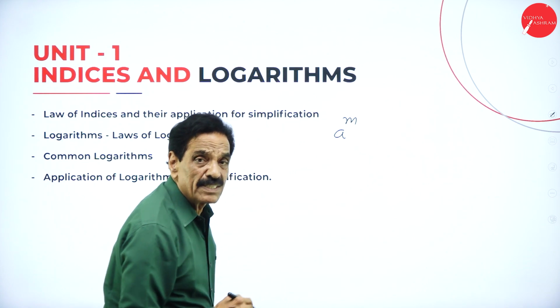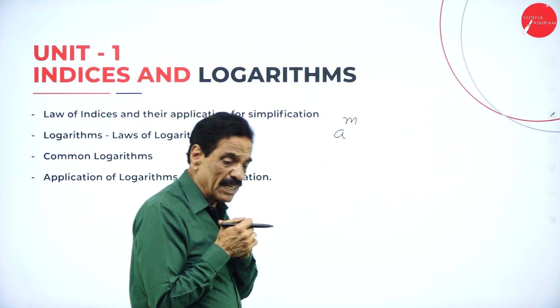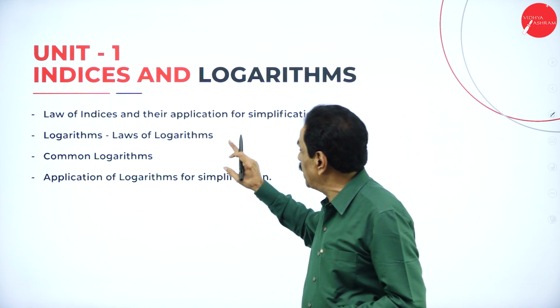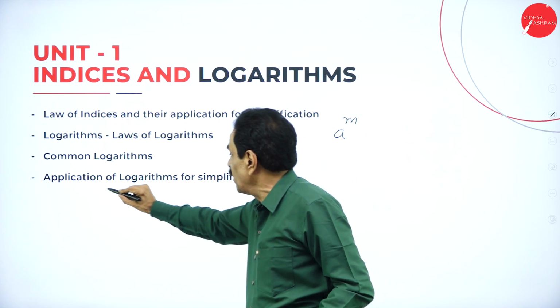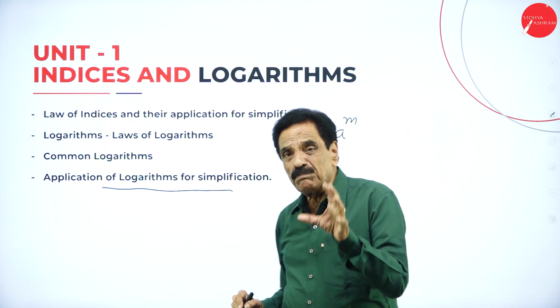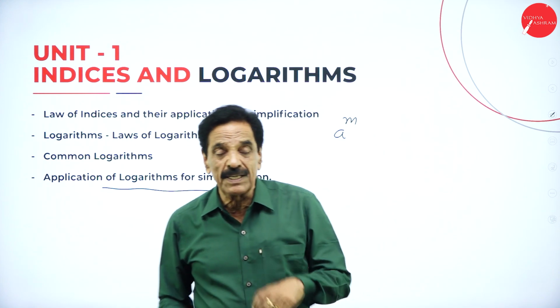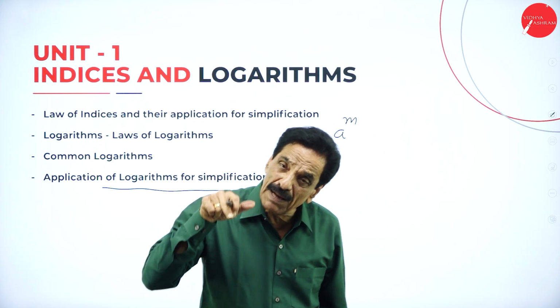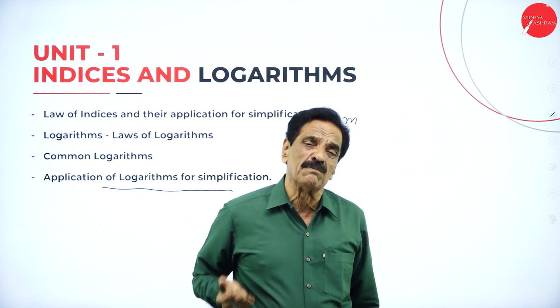M is called the index number, A is called the base, and the plural of index is called indices. Logarithm can be expressed in such a way that it makes the problem very simple. Application of logarithm for simplification: in mathematics, we find so much difficulty in solving a problem, but by applying logarithms, we can make the problem very, very simple.